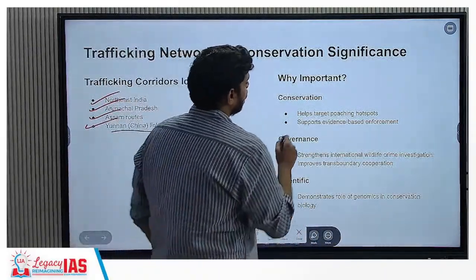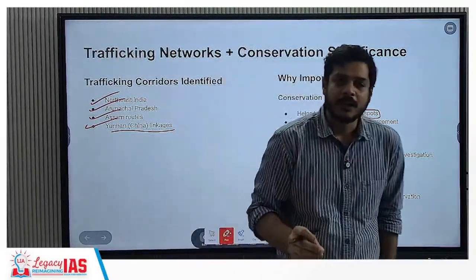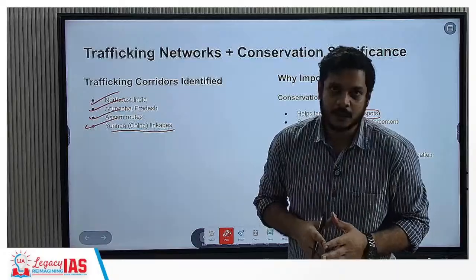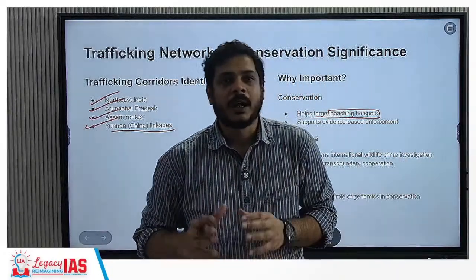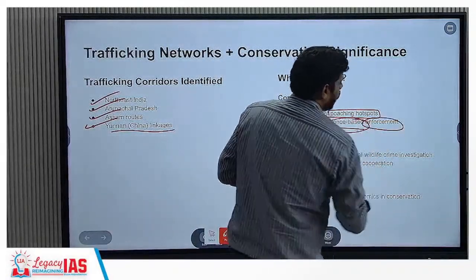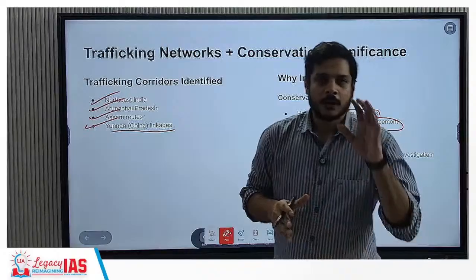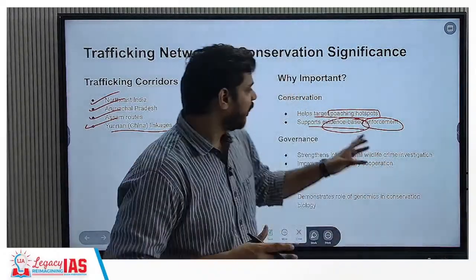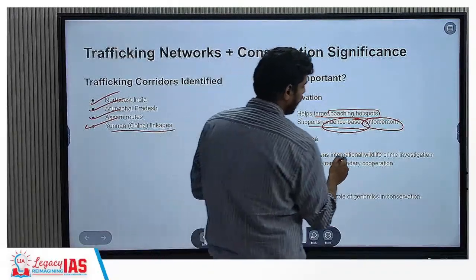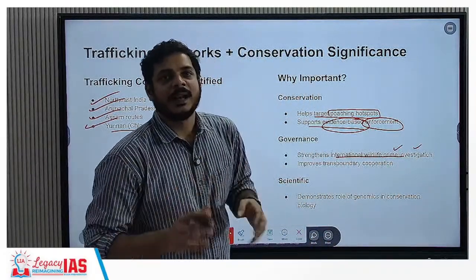Now, why is it important? One, conservation. It helps us target poaching hotspots. Once we know which origin of pangolins, and where the surveillance is weaker so that poaching is able to take place, we can have tighter surveillance measures. Second, it supports evidence-based enforcement. It is not random to call a country and say you have to go for greater surveillance in this region; there is evidence supported by the DNA mapping. Third, governance. It strengthens international wildlife crime investigation. Wildlife crime with respect to trafficking will be considerably reduced.